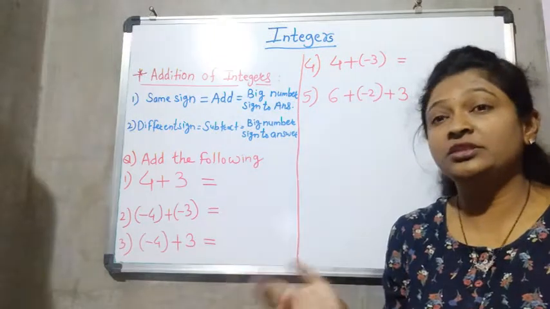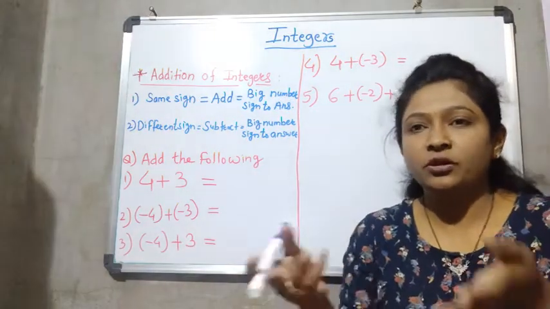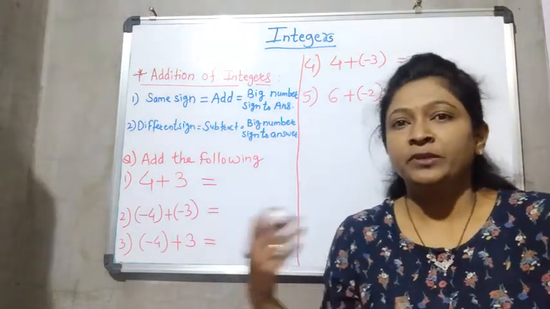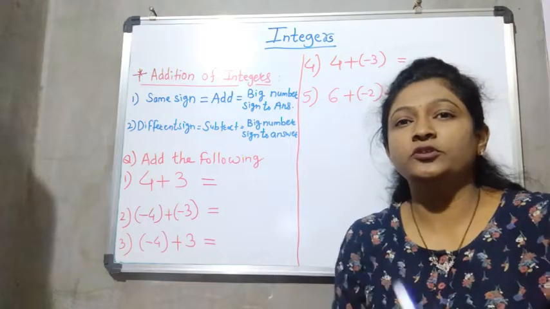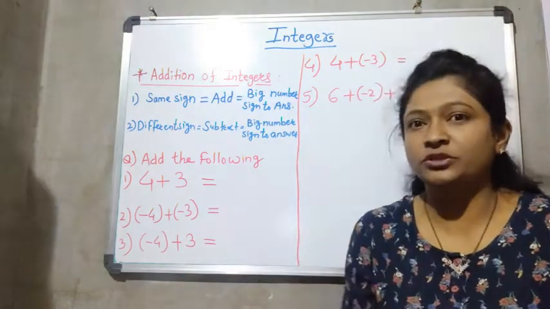Now, integers means what? The group of whole numbers and negative numbers. That means the group of positive numbers, negative numbers and zero, because zero does not have a sign.